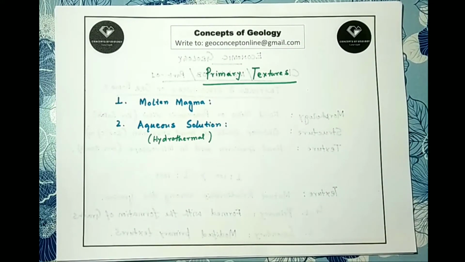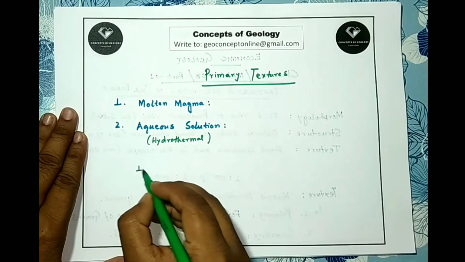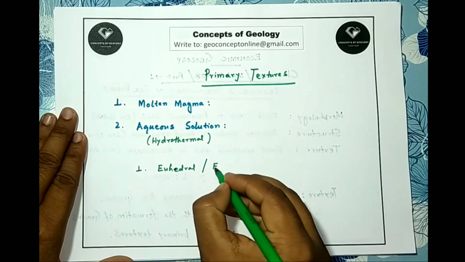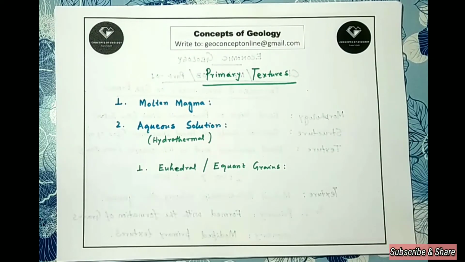Firstly, we are coming to the primary texture resulting from the cooling directly from molten magma. The refractory ore minerals such as chromite, magnetite, ilmenite, platinum group of minerals first start to crystallize at a very high temperature before the silicate minerals, even before the olivine, pyroxene, etc. So they get enough space to grow. This results in formation of equivalent euhedral grains. Number one texture is euhedral or equivalent grains. Why are they forming? Because they are getting enough space to crystallize.